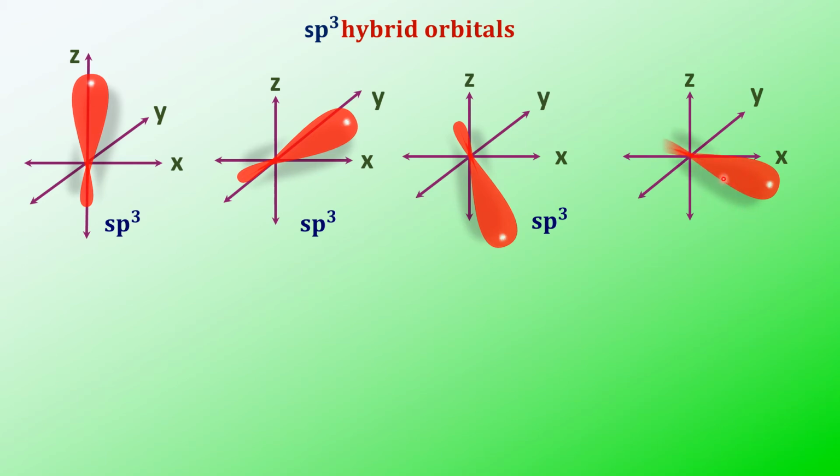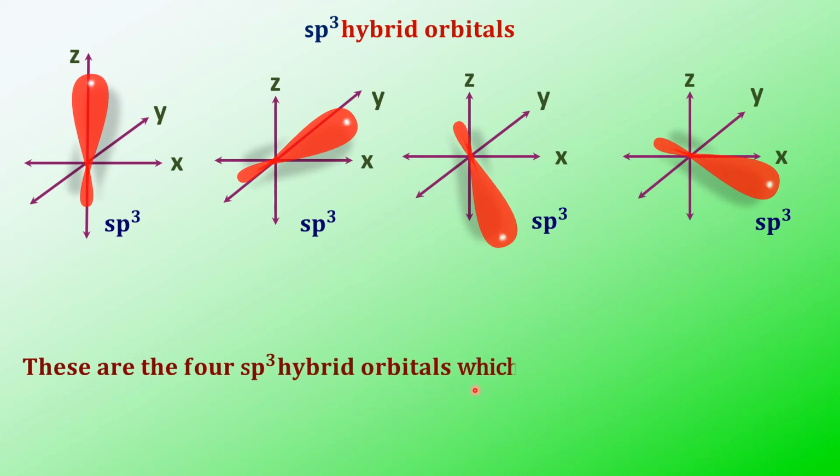And this is the fourth hybrid orbital. So you are having 4 equivalent hybrid orbitals which are formed when 1s and 3p orbitals intermix with each other. All the 4 sp3 hybrid orbitals are identical.